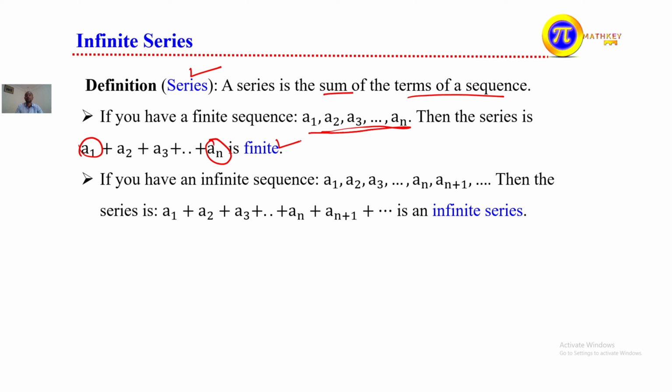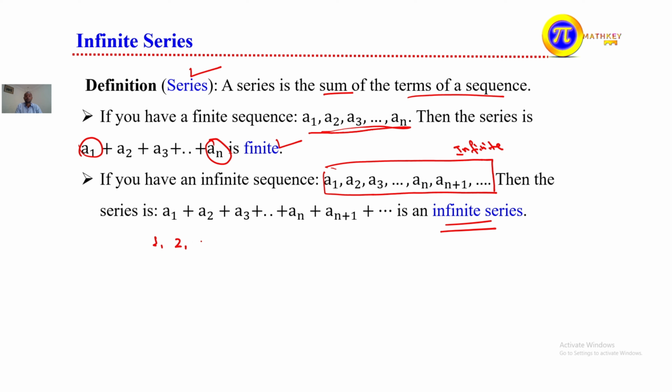So the sum is an infinite series. The sum of this infinite sequence, or infinite terms of the sequence, we call an infinite series: a1 plus a2 plus a3 and so on, continuing like this.